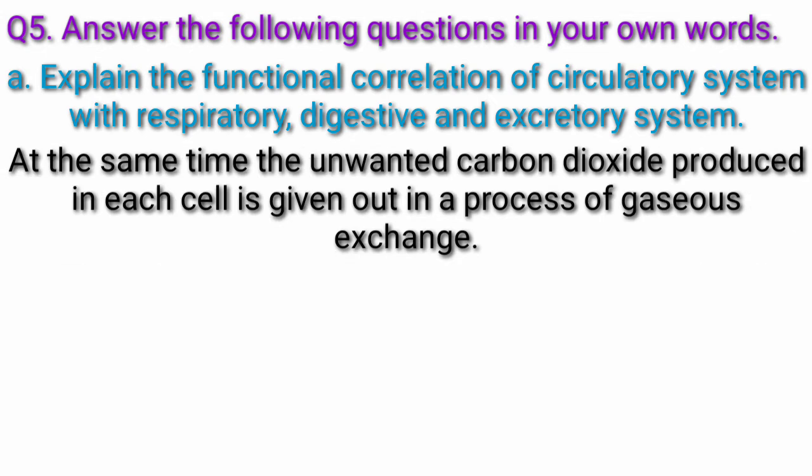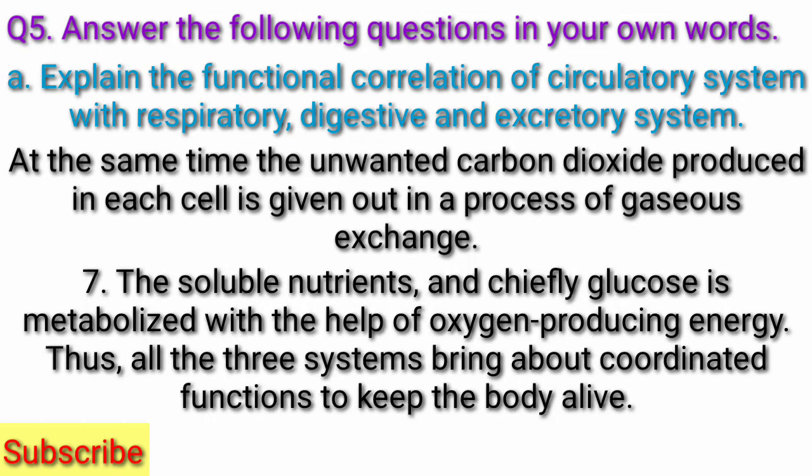At the same time, the unwanted carbon dioxide produced in each cell is given out in a process of gaseous exchange. The soluble nutrients and chiefly glucose is metabolized with the help of oxygen producing energy. Thus, all the three systems bring about coordinated functions to keep the body alive.